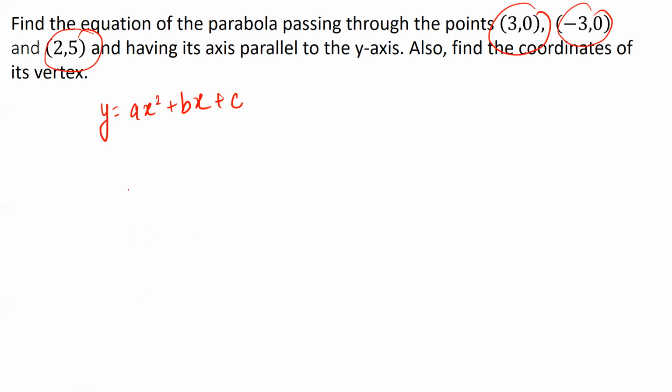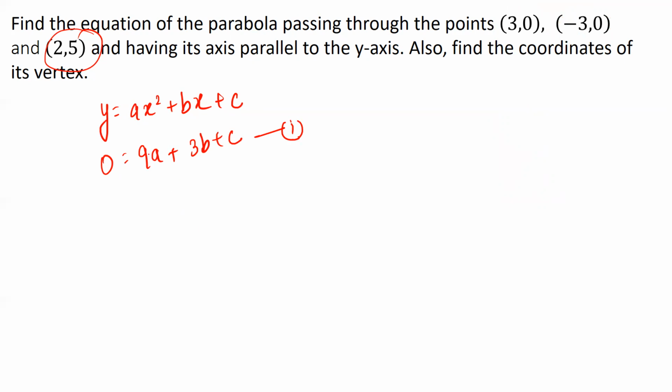If I plug in 3 comma 0, in place of x I plug in 3, and in place of y 0, I get 0 is equal to 9a plus 3b plus c. So this is my first equation. If I take the second point and find out the relationship, I'll be getting one more relationship in terms of a, b, and c.